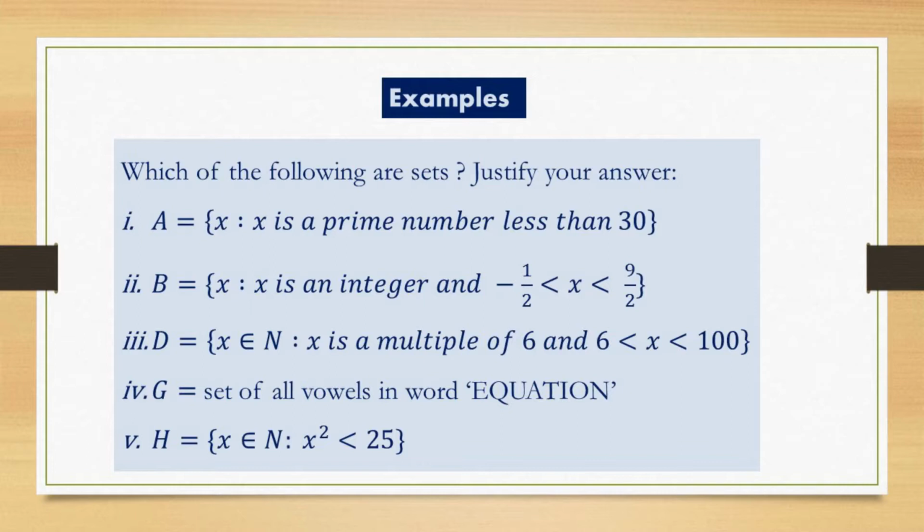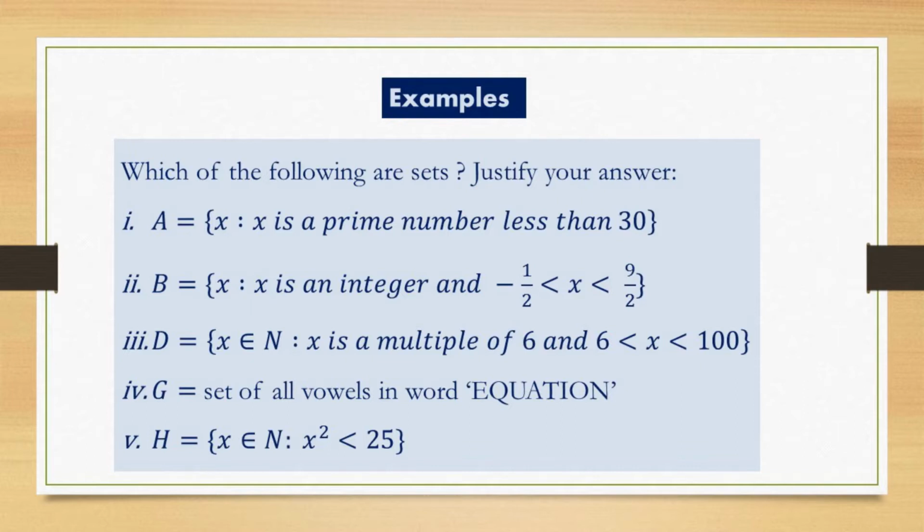If we divide these fractions, minus 1 by 2 means minus half, less than x, less than 9 by 2 means 4.5. So minus 0.5 and 4.5. Is there any integer between these? Yes, 0, 1, 2, 3, 4. So again, this is a well defined collection, hence this is a set.